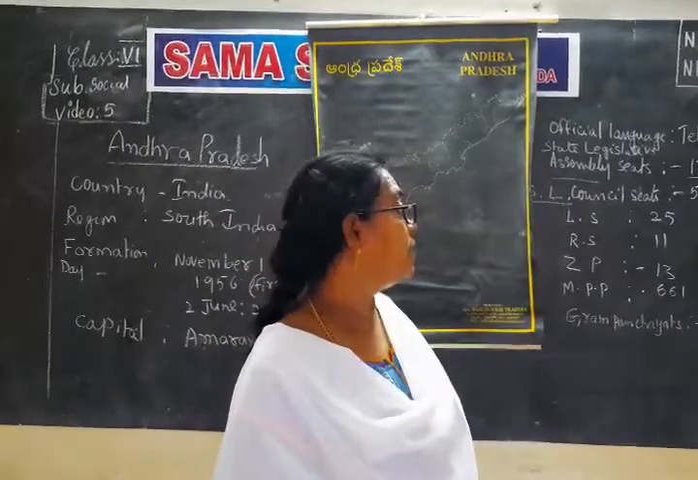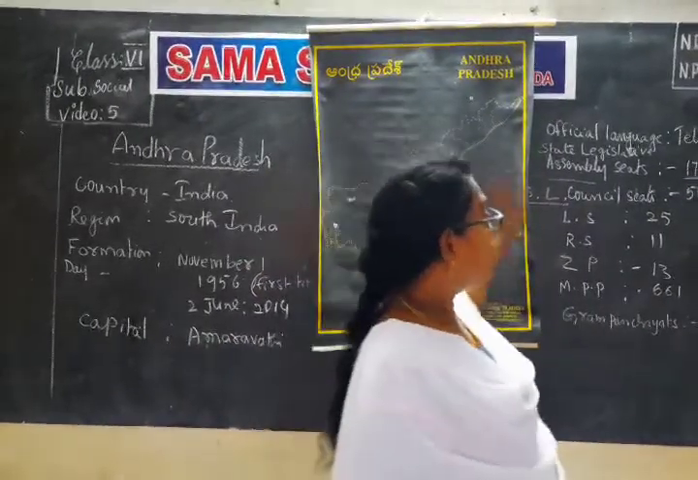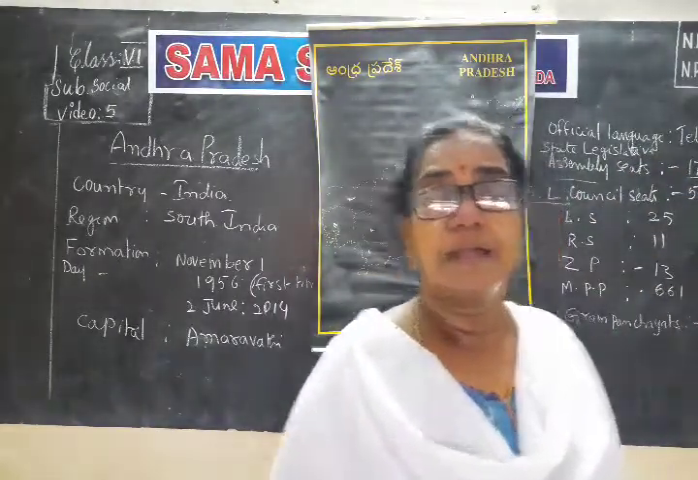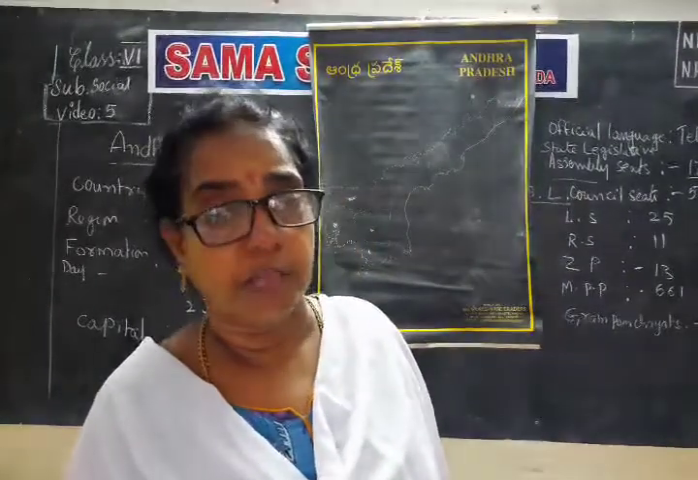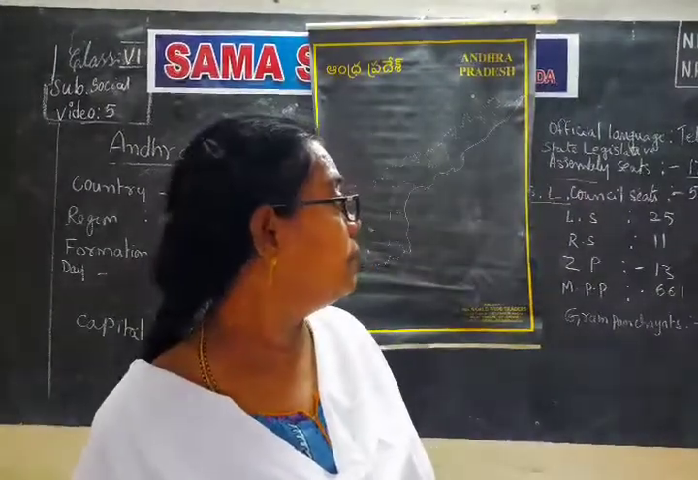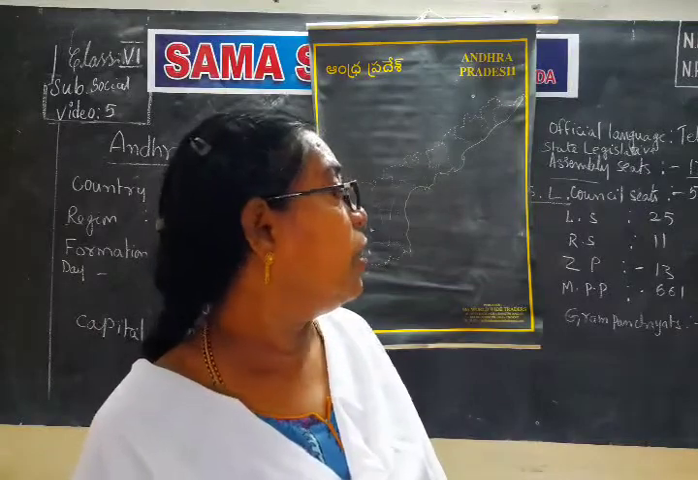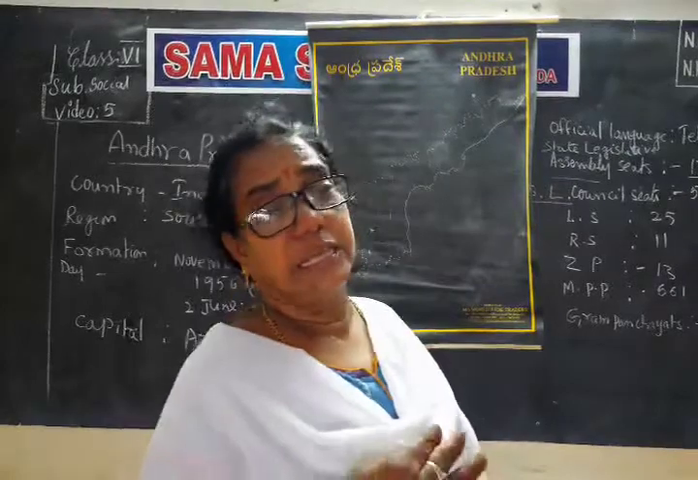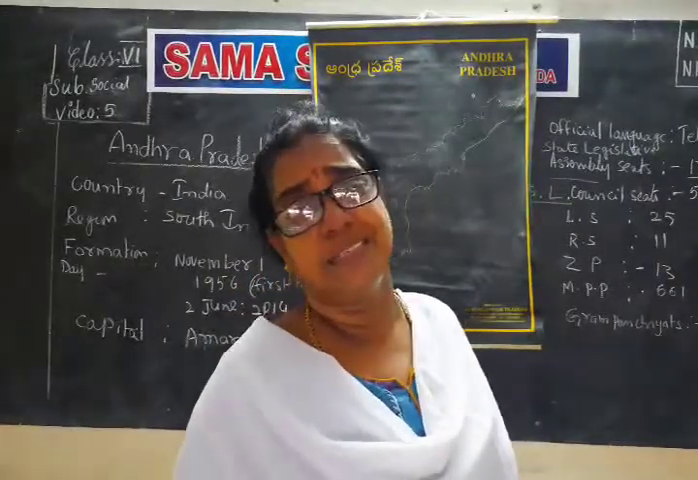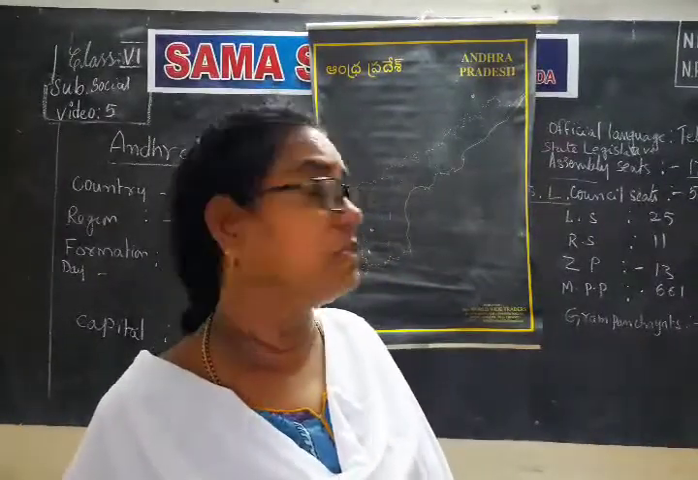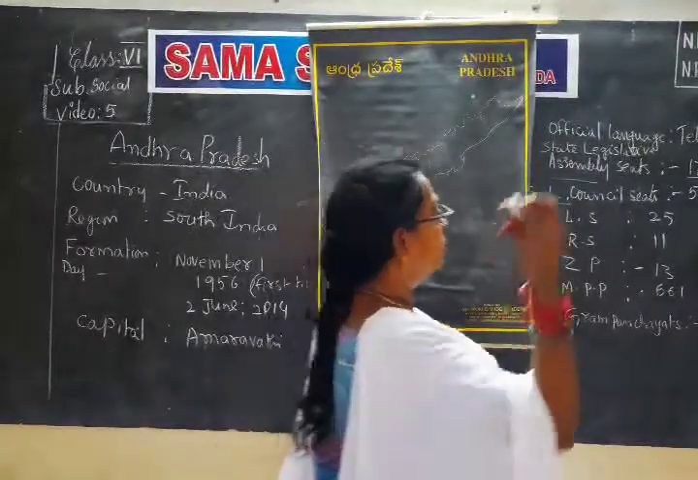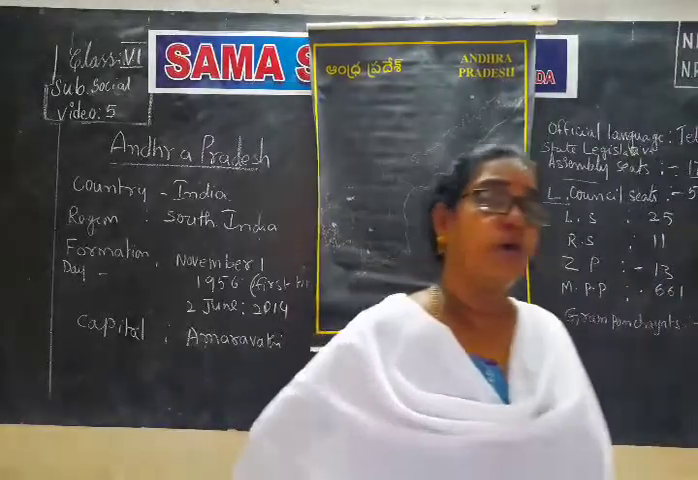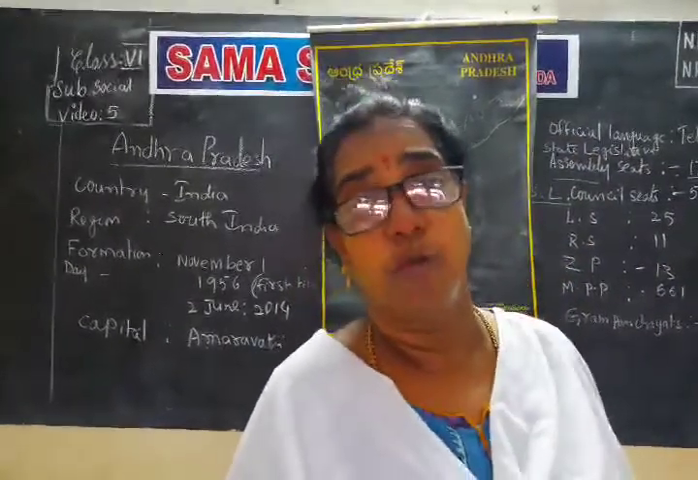These 58 members will discuss the decisions taken, whether it is correct or not, and whether it is useful for the development of Andhra Pradesh. All these things will be discussed in the legislative council. Both houses together take the decision, and any changes or debates, which is correct, which is wrong, are discussed by both. Legislative assembly has 178.